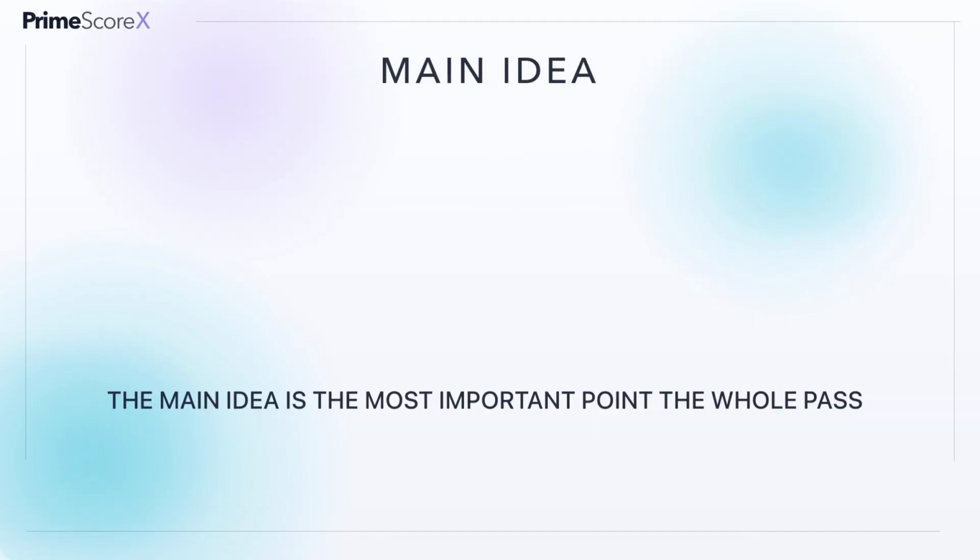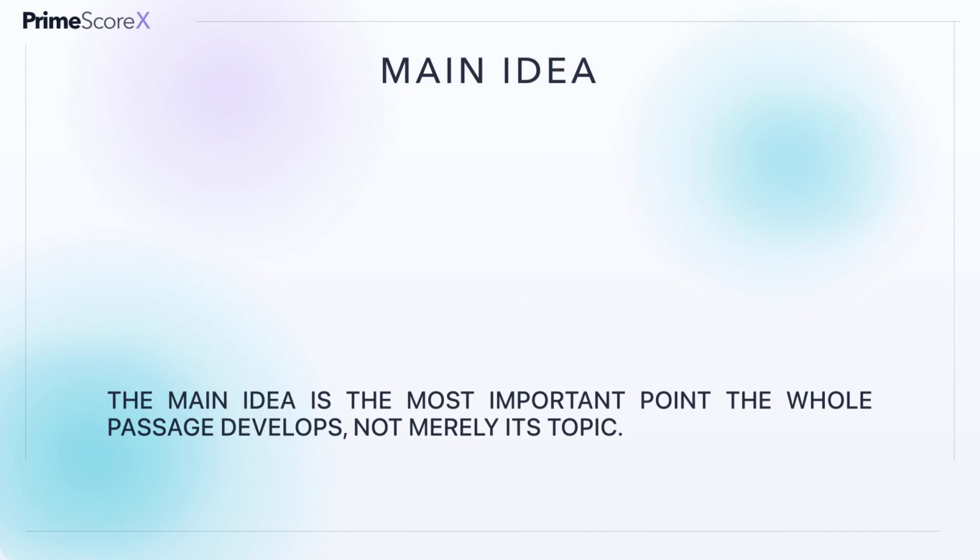The topic tells you what a passage is about. The main idea tells you what the author is saying about that topic. A passage may be about public transportation, but its main idea could be that reliable buses improve access to work and education. To find it, ask two questions. What subject appears throughout the passage, and what single statement connects most of the important details?